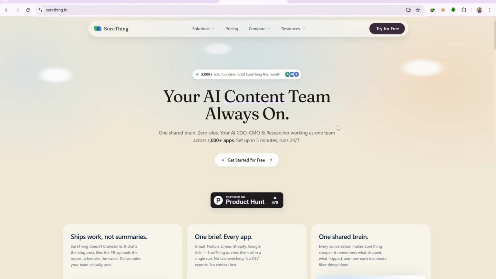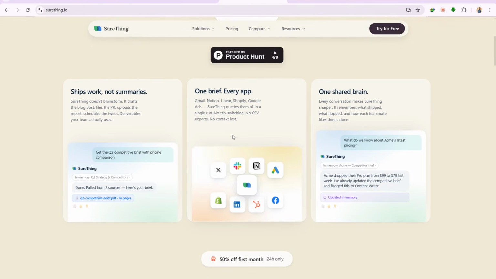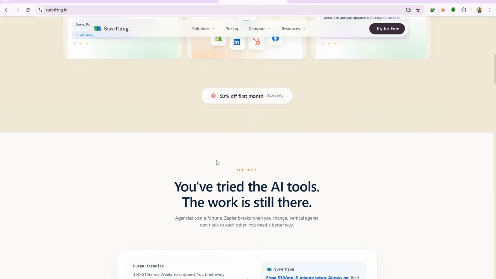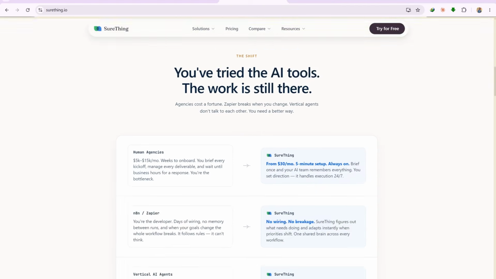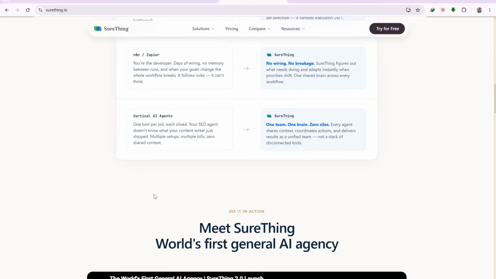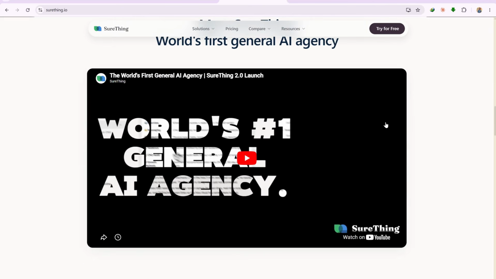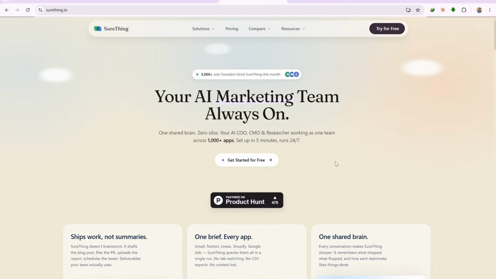What makes SureThing different from other AI tools is that it has the ability to pull real-time YouTube data without needing external connectors or additional integrations. You paste your prompt once, and it stores everything in memory, which means it can reference your inputs across every single step of the workflow without you having to repeat yourself. It is specifically built for automation workflows, and that is exactly what we are using it for here.